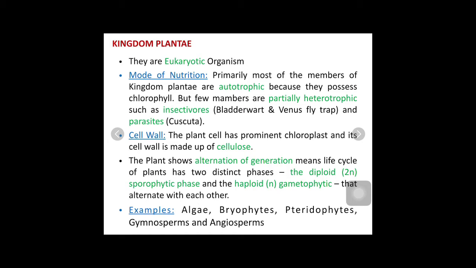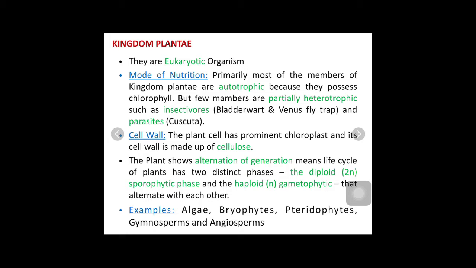But how much time it spends in the sporophytic phase and the gametophytic phase may vary from plant to plant. There are different examples of plants, like algae, bryophytes, pteridophytes, gymnosperm, angiosperm. These are the different subcategories of the plant. From all these subcategories, the angiosperms occur in the highest proportion in the world. So this is regarding the kingdom plantae. We will learn in detail regarding the kingdom plantae in chapter number 3.